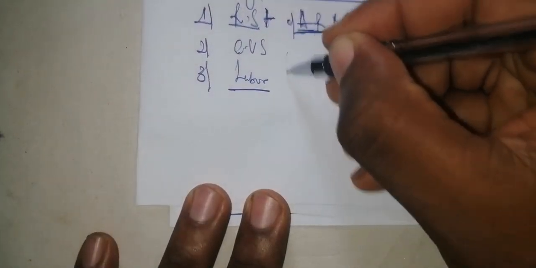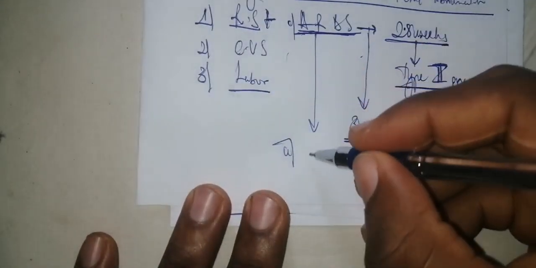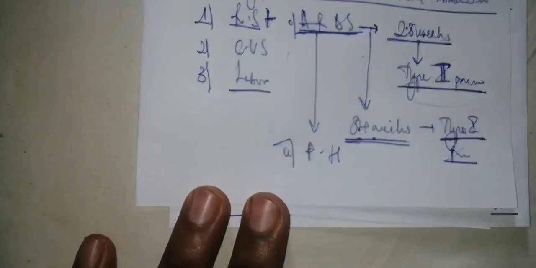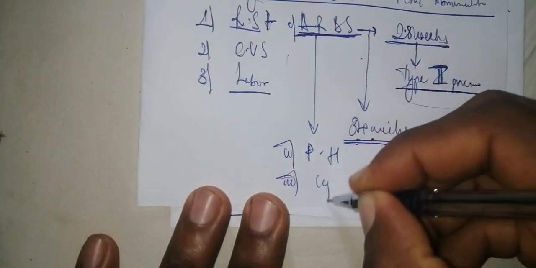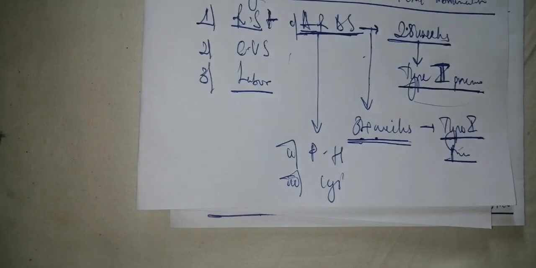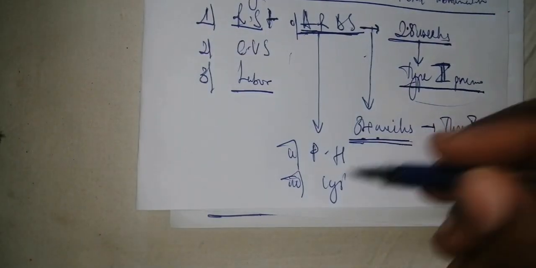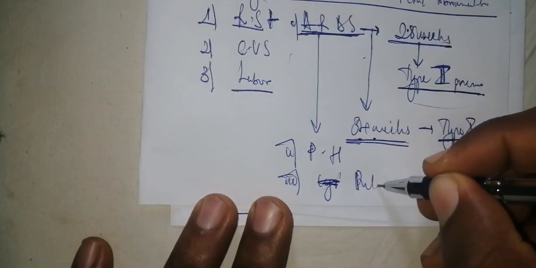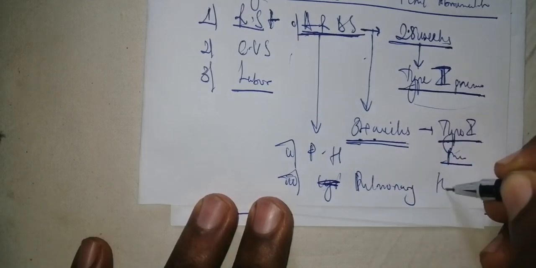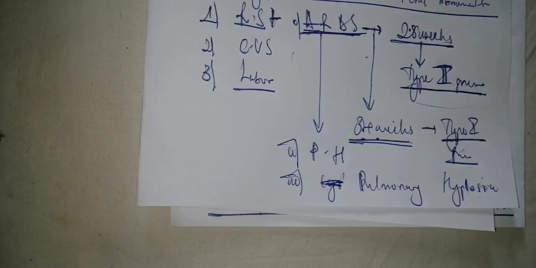Another pathology that we can have affecting the respiratory system is pulmonary hypertension. Is it clear? Pulmonary hypertension can also be an associated pathology here. The next pathology is cystic fibrosis, though cystic fibrosis is not going to present at this age; it will always present later, so I'm not going to consider it here. We also have pulmonary hypoplasia, which may be a result of any congenital abnormality. Is it clear?